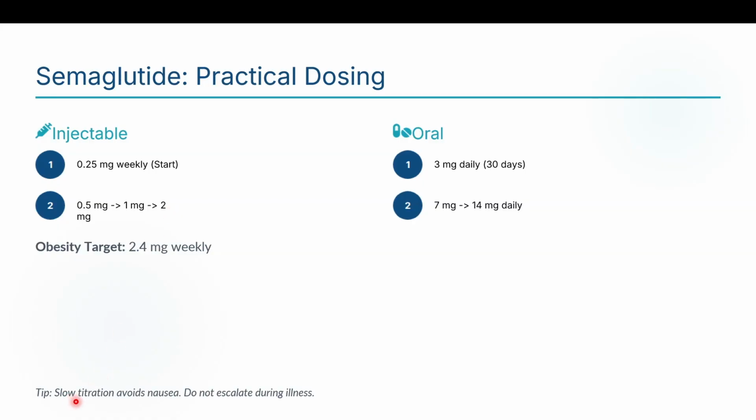So that is one very important point: it is slow titration. This avoids nausea, hence do not escalate during other illnesses either. Oral therapy is also available for semaglutide in the formulation of Rybelsus. It is 3 milligram per day for 30 days, taken in the morning 45 minutes before breakfast, like a thyroid medication. Then after 30 days, you can titrate it up to 7 milligram, then later if tolerated up to 14 milligram per day, which is the targeted dose.